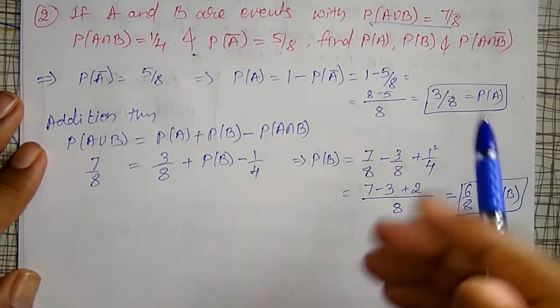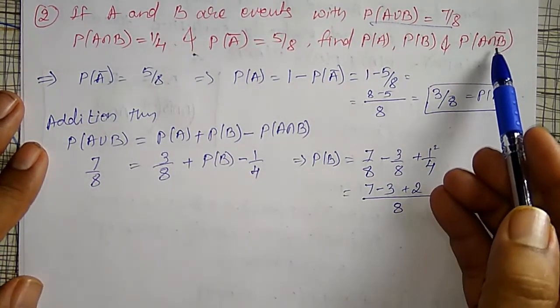Then, how to find out probability of A intersection B bar?